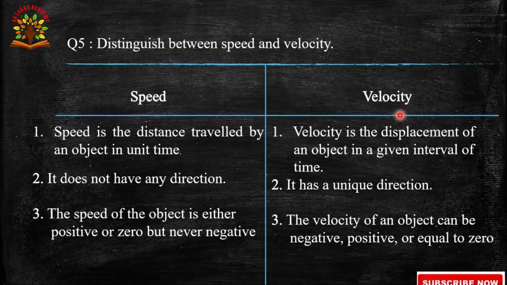Velocity mentions both magnitude and direction. Come to the third point. The speed of an object is either positive or 0 but never negative. The velocity of an object can be negative, positive or equal to 0.